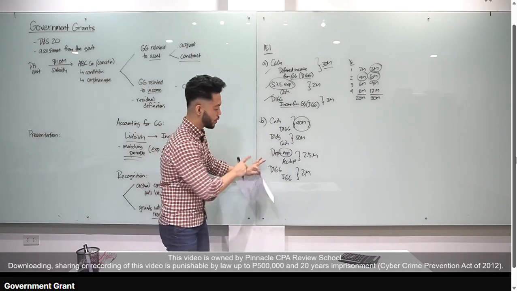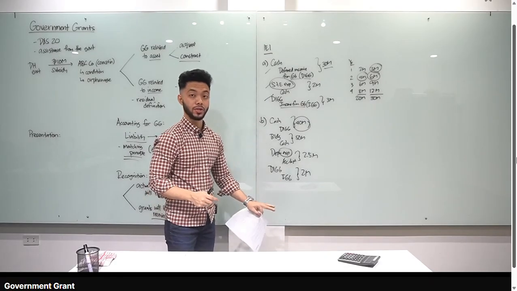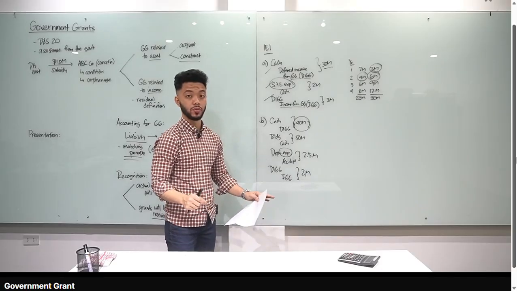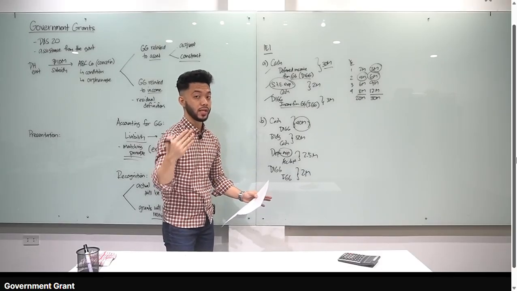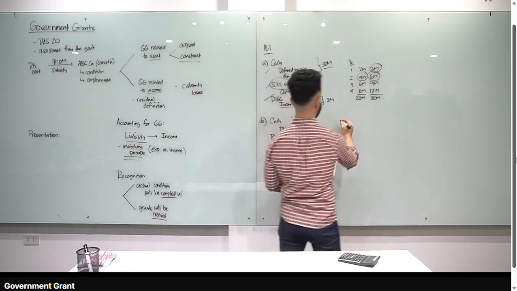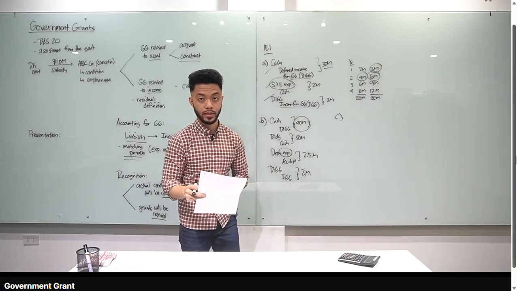Tama? Pero, for example, class, yung depreciation method ng company, let's say double declining, double declining din yung pag-recognize mo ng government grant. Pag SYD, sum of the years' digits din yung pag-recognize mo ng government grant. Again, systematic allocation. Alright? So, ganun na siya kasimple. Kaya sabi ko, simple lang yung topic na to. Let's go to letter C. Pinnacle is granted a tract of land. So instead of cash, land yung na-receive natin, which is a non-cash asset.